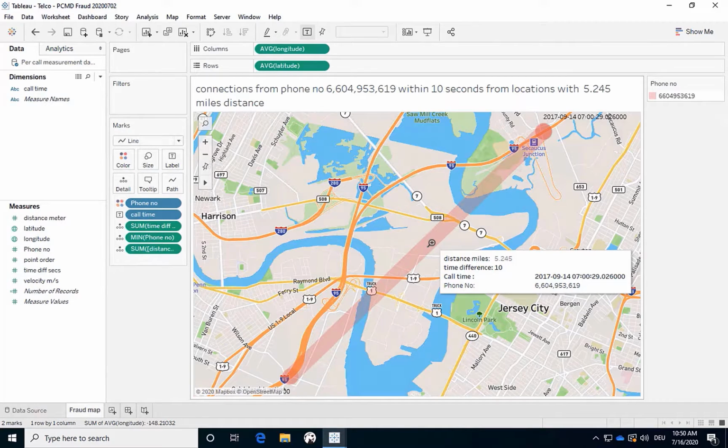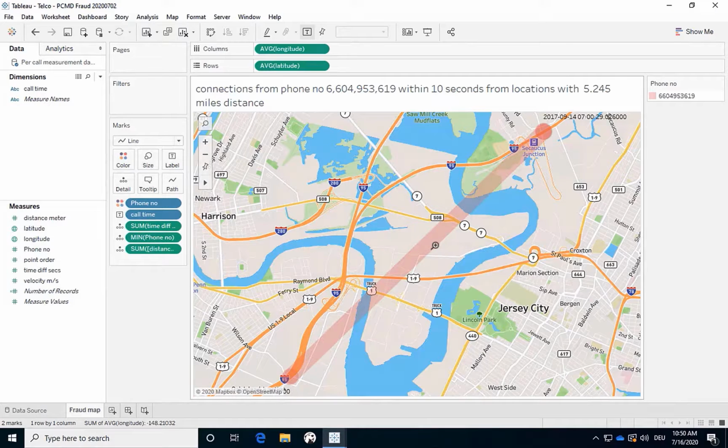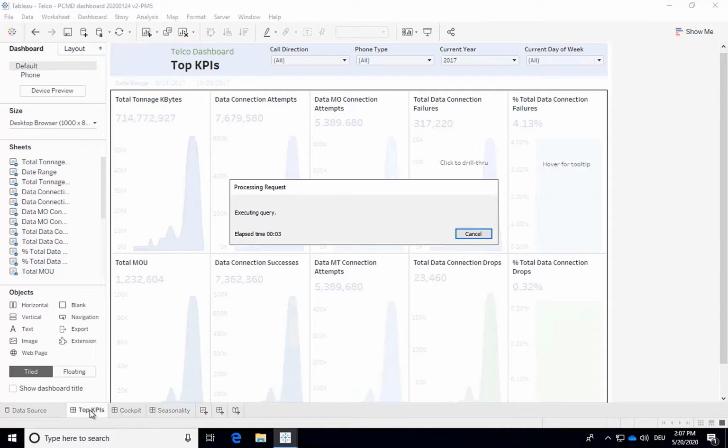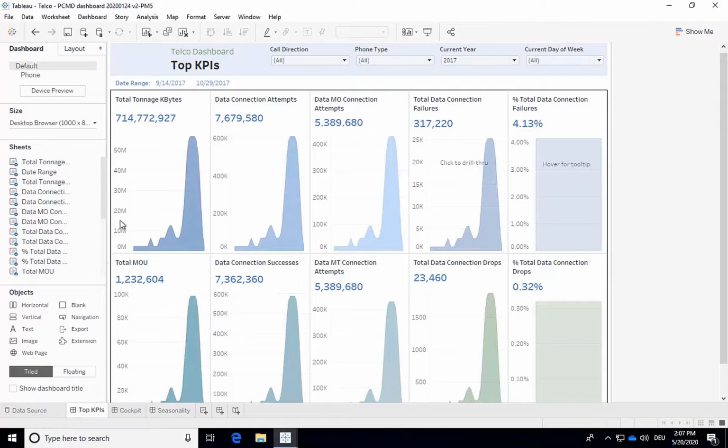The PCMD dataset we used here could of course be used for a wide range of use cases. In the interest of clearly bringing to light how Avalanche can be used, we selected this fraud detection case. However, there are a myriad of cases, and the key performance indicators, or KPIs, you see here provide tracking results for using various elements of this fact table dataset to understand how well service provider operations are going. You can see they're grayed out, but we can execute them to refresh.